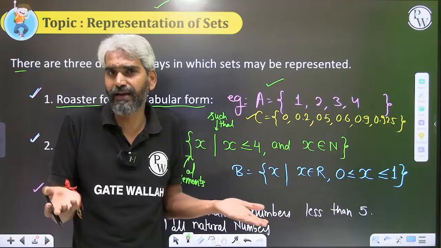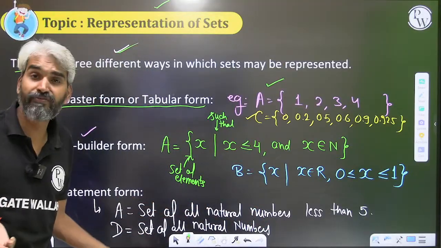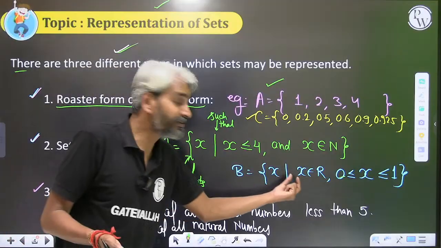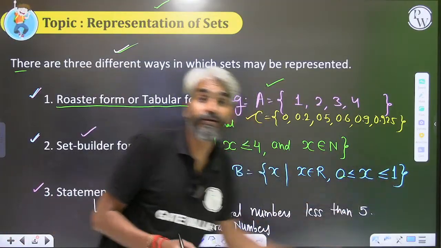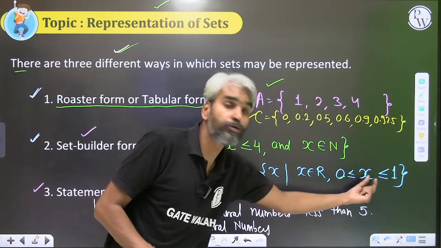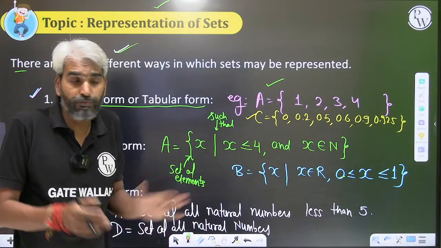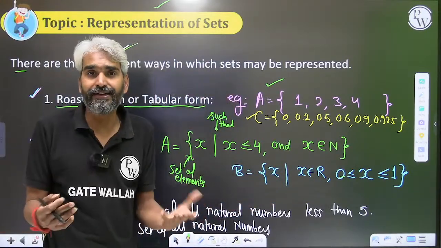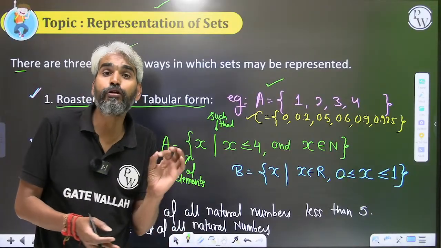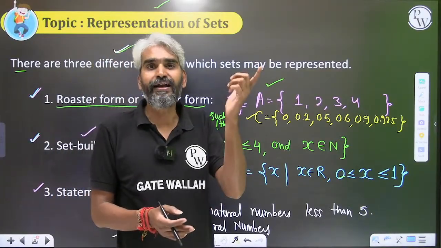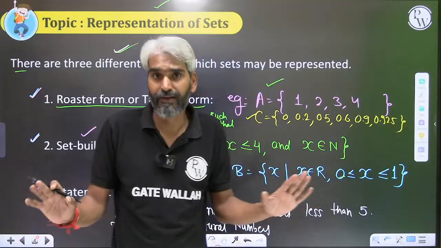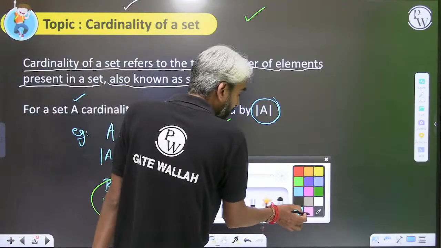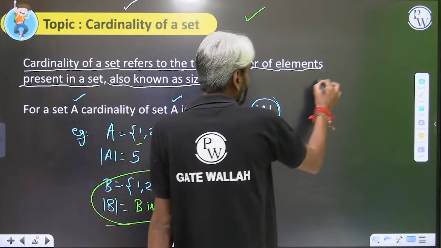So how do we define the cardinality for a set which contains an infinite number of elements? How do we define the cardinality for this set B, the set of all real numbers between 0 and 1, including 0 and 1? There will also be infinitely many real numbers. The numbers in this set are not finite, therefore we cannot define the cardinality. We cannot say that the cardinality is infinite because infinite is not defined. So can I generally say that cardinality is defined only for a finite set?